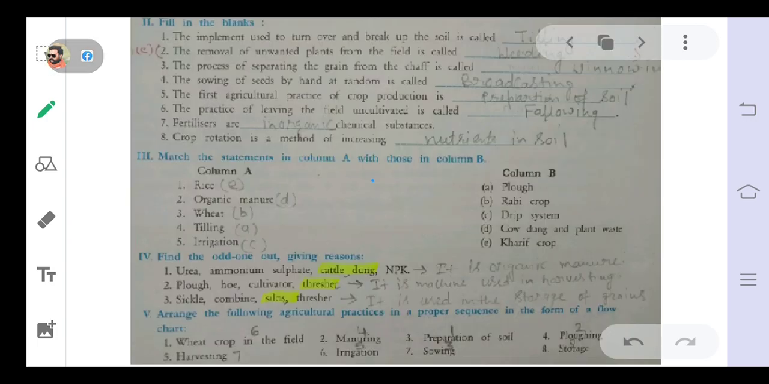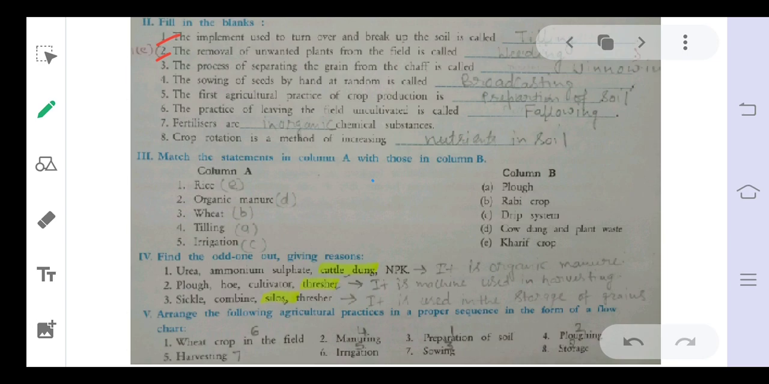Now we have the fill in the blanks. The first is the implement used to turn over and break up the soil, which is called tilling. The second is removal of unwanted plants, that is weeds, from the soil. This process is known as weeding.